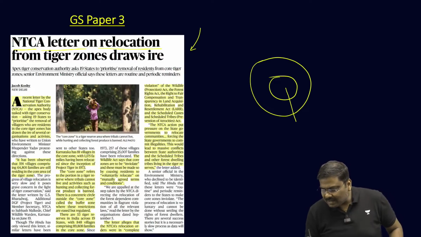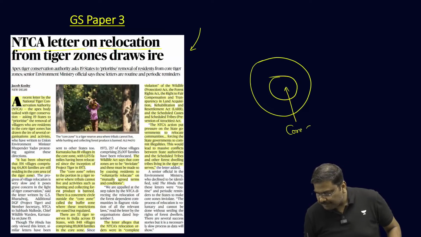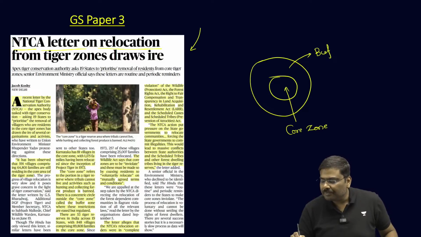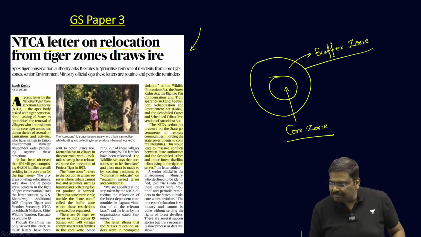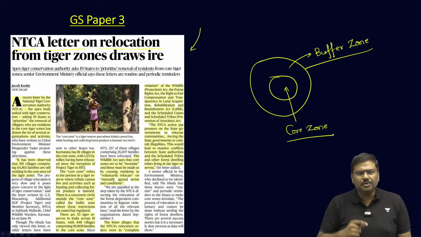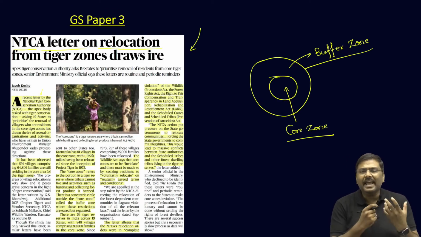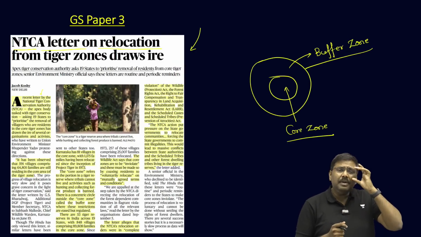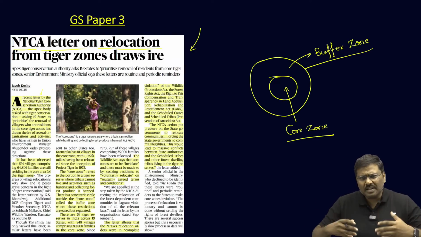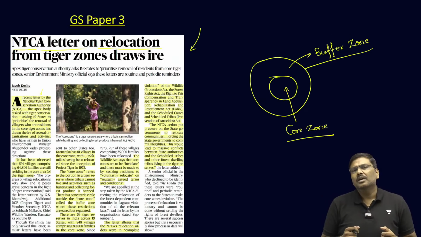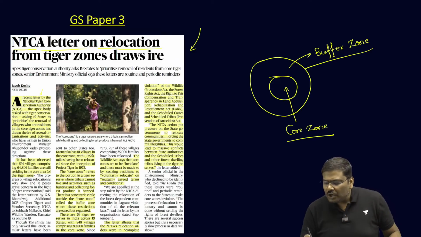The inner zone is called the core zone, and the outer zone after the core zone is called the buffer zone. And what is the importance of the core zone and buffer zone? The National Tiger Conservation Authority, NTCA, which has been set up to implement the conservation reforms of the Government of India, that is Project Tiger by the way, will ensure that there is no human activity